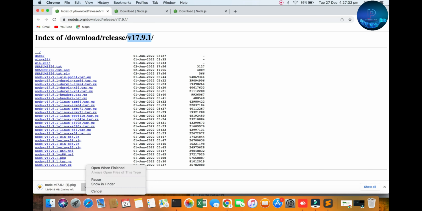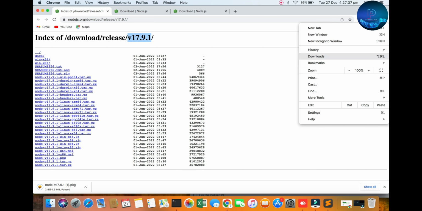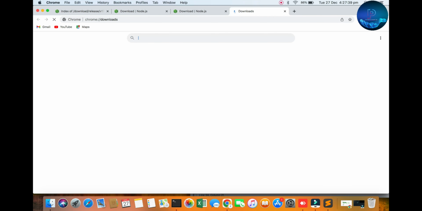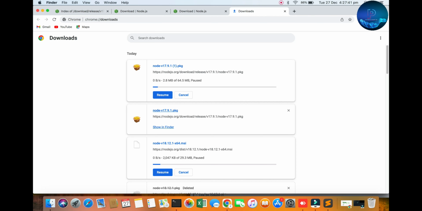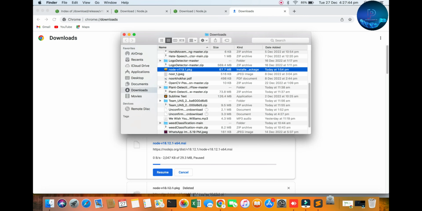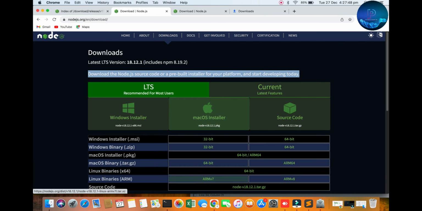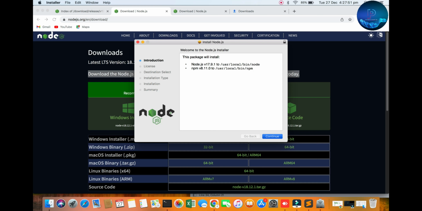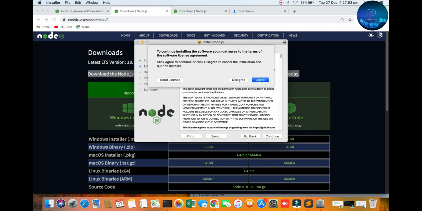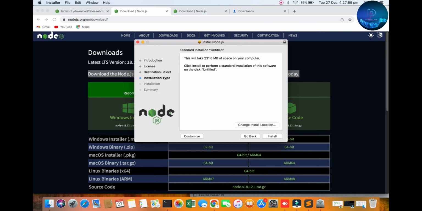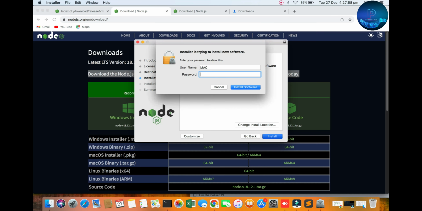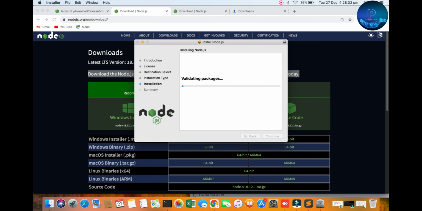Okay, I have already downloaded it on my machine, so I am opening it. I am going to the download files. You can see, just open. Okay, continue. I continue again, agree, and destination, installation type, and put in your Mac password. So the configuration will be installed, and I will show you